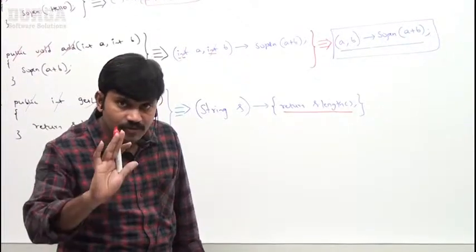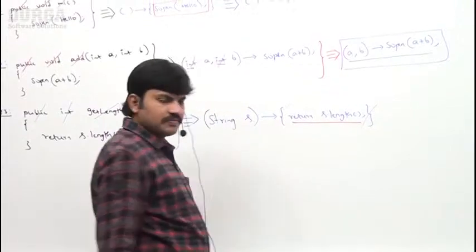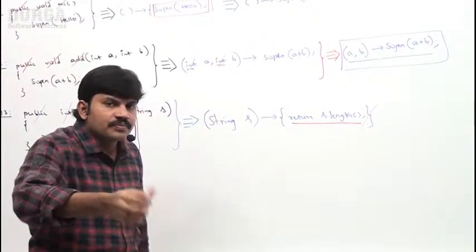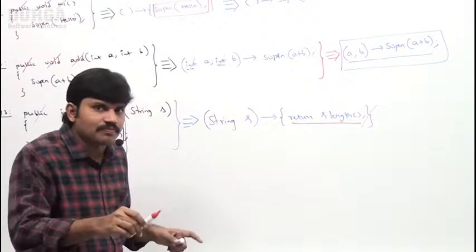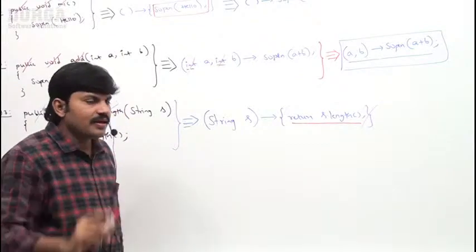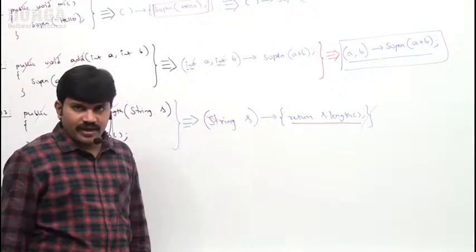Curly braces are optional. We are not required to take them. I can remove curly braces. Point number 1. Based on the context, if the compiler can guess the type automatically by type inference, then I can remove the type also. Is it clear, right? Okay.